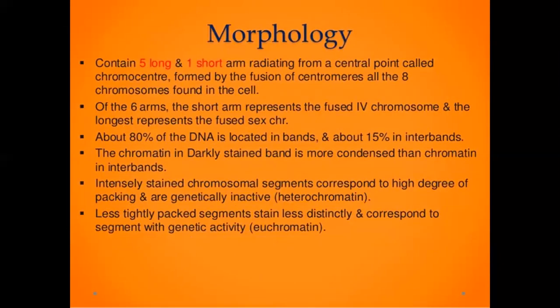The morphology of the polytene chromosome contains 5 long and 1 short arm radiating from a central point called the chromocenter, formed by the fusion of centromeres. All 8 chromosomes are found in the cell. Of the 6 arms, the short arm represents the fused fourth chromosome and the longest represents the fused sixth chromosome.